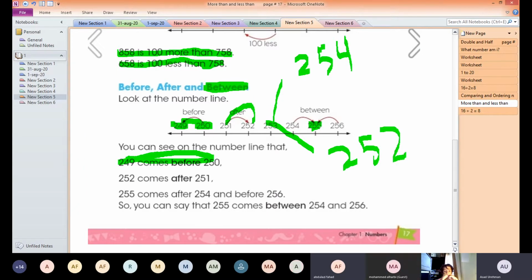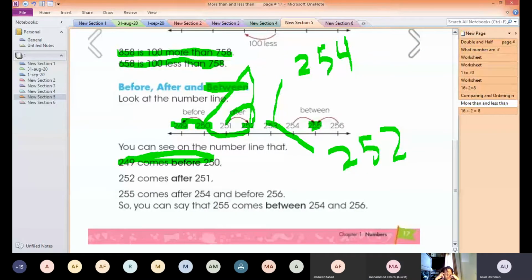Very good. Now, if I ask you what number comes after 250? 251. Very good. The answer is 251. And if I ask you what number comes before 252, what will you say? And if I ask you what number comes between 250 and 252, what is the answer? 251. Very good.